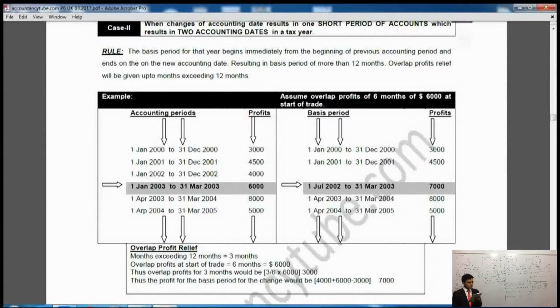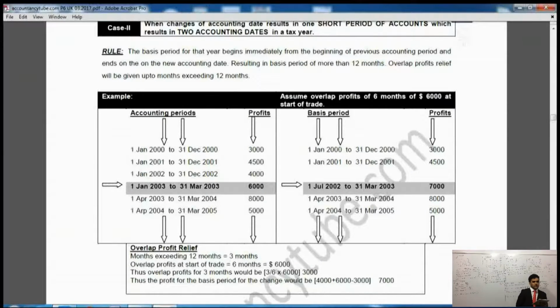I think it is tax year 23, isn't it? So this tax year is tax year 23, whereas the previous accounting date above that, ending on 31st December 2002, is also 23. So 2 accounting dates are coming in the same tax year, which is tax year 23. So this is the case.